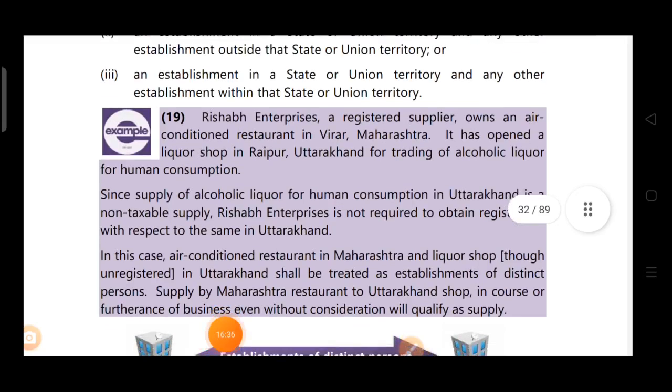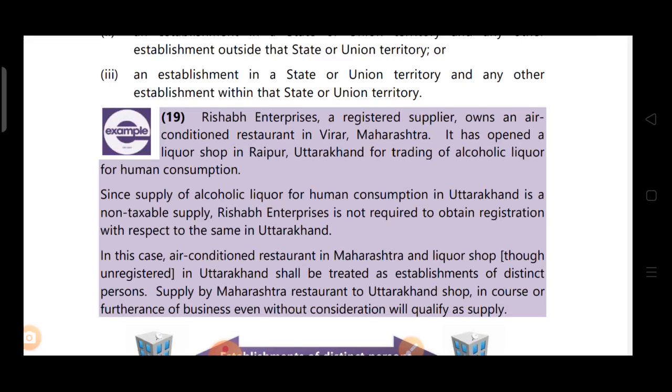So, in this case, the air-conditioned restaurant in Maharashtra and the liquor shop, though unregistered, in Uttarakhand shall be treated as establishments of distinct persons. This we have discussed earlier also. If one registration is done in Maharashtra, and one establishment is there in Maharashtra and a second establishment is there in Uttarakhand, even though the second establishment is unregistered, it is in another state, so it will be treated as an establishment of a distinct person.